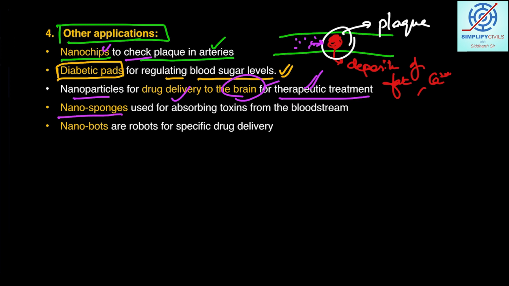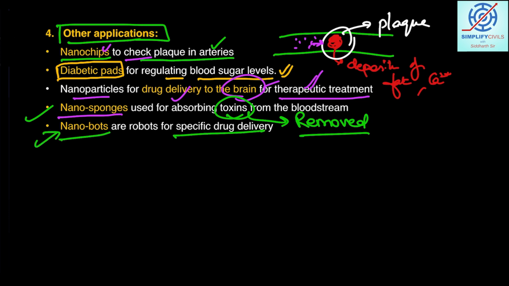Nanosponges: in our body there are many toxins and these toxins need to be removed. So we can simply send some nanosponges, and we call them sponges because they will absorb all such toxins, attach them to themselves and then come out of the body. Nanobots, I have already explained, can be used for specific drug delivery.